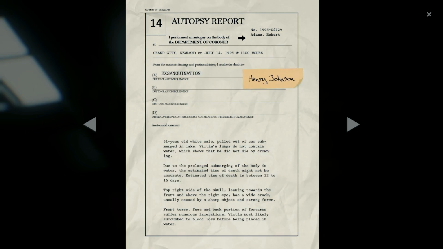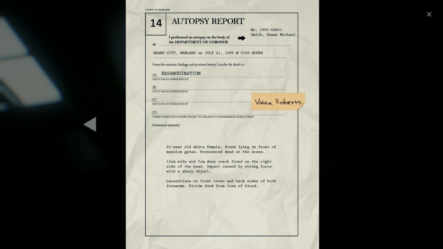Within these reports, we learn that Andrew's body had third-degree burns, which match his body being found in his burnt house. But a closer investigation revealed a punctured lung with an object similar to a switchblade or small knife, possibly like another small blade we found already. Cause of death is possible pneumothorax, but it's difficult to tell. In Doc Johnson's report, we find his cause of death to be exsanguination, meaning he bled to death. The report details a sharp force trauma above the right eye, and numerous lacerations to face and back of forearms indicating a defensive posture. The coroner believes the victim bled to death before being placed in the water.